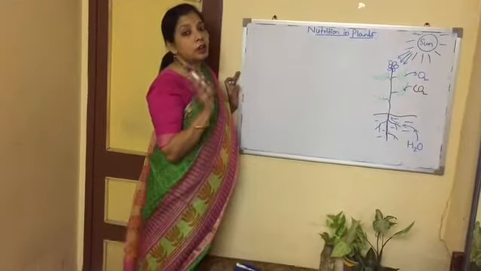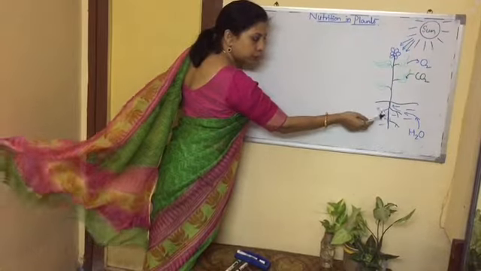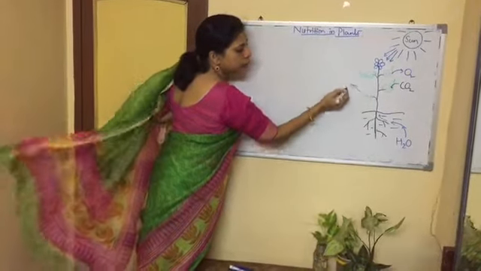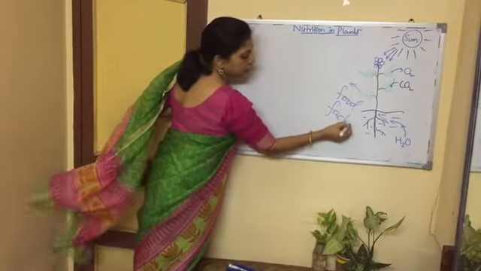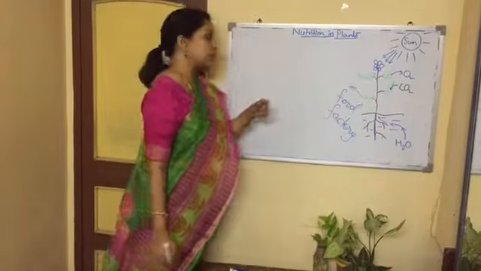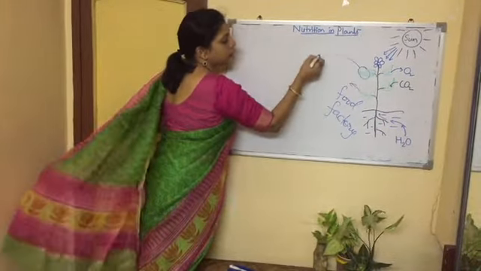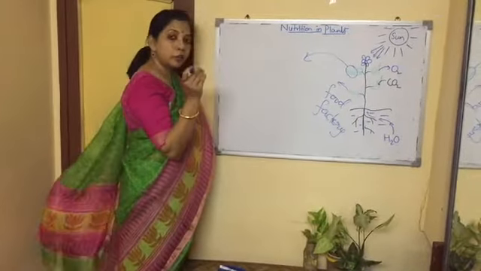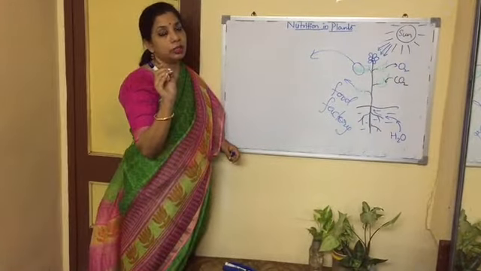Okay? Now how does this water come? Through the roots. Roots are absorbing the water and taking it to the leaves. So leaves are the food factory. Okay? We will see how it takes place. And carbon dioxide. How does the carbon dioxide come? Let us magnify this part, and there are small windows or pores present on the leaves, we call them stomata.